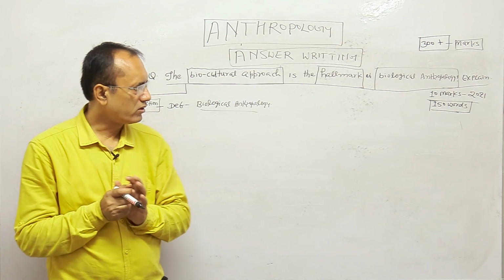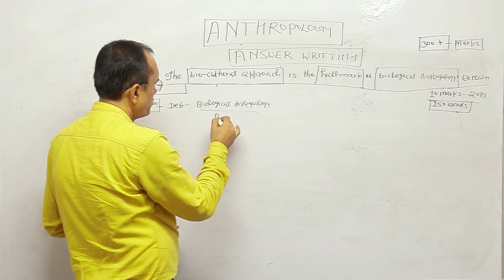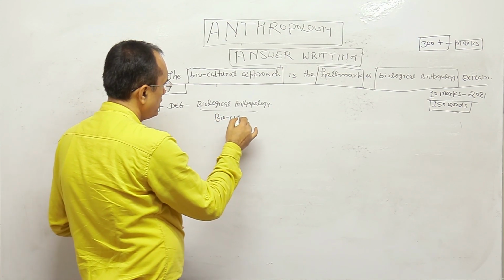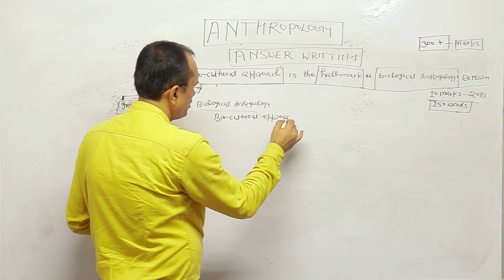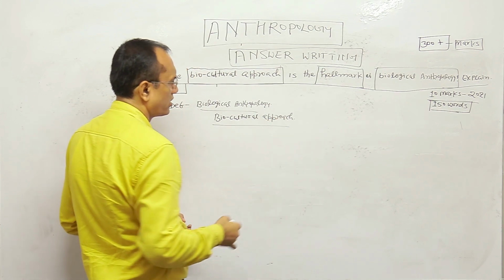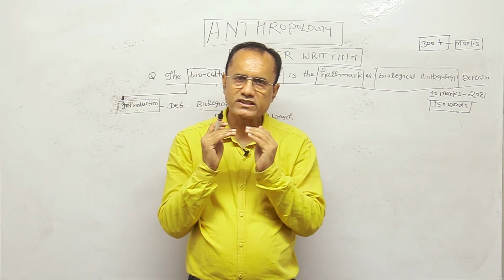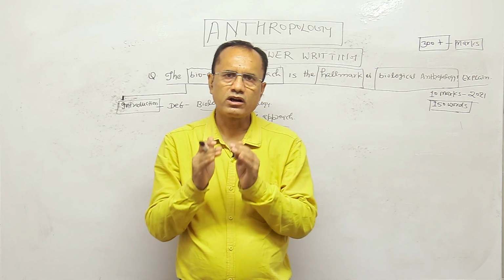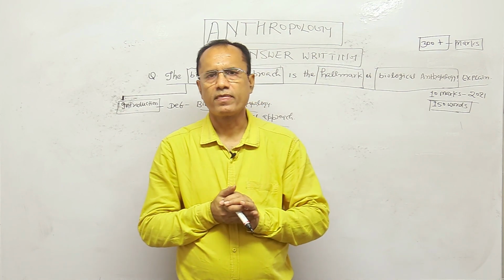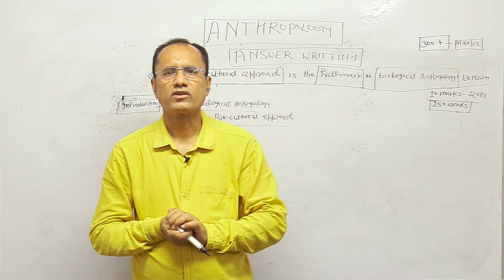After that you have to write about the biocultural approach, because this is the hallmark of biological anthropology. So we have to explain how the biocultural approach is the hallmark of biological anthropology. This is the second aspect of your question.